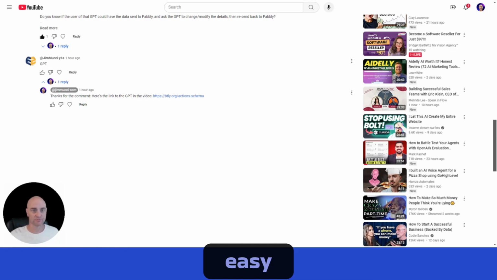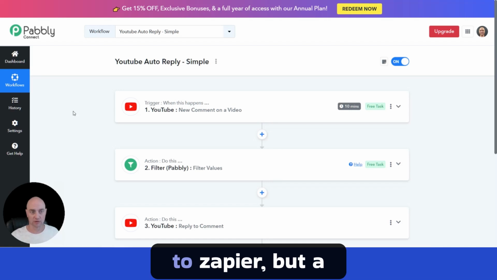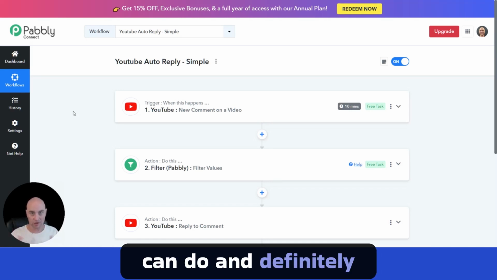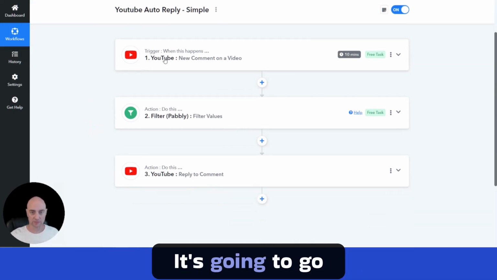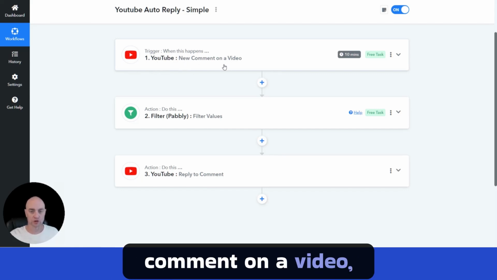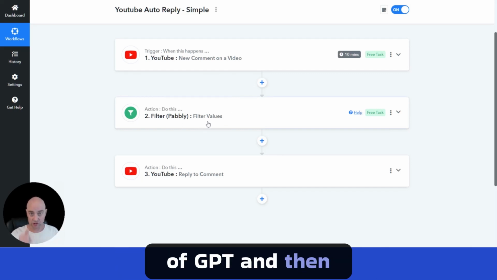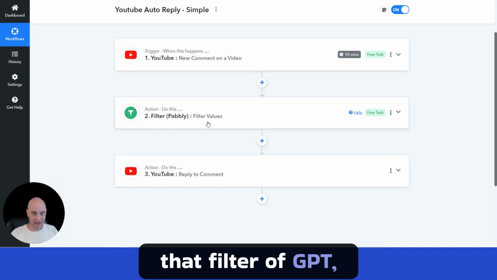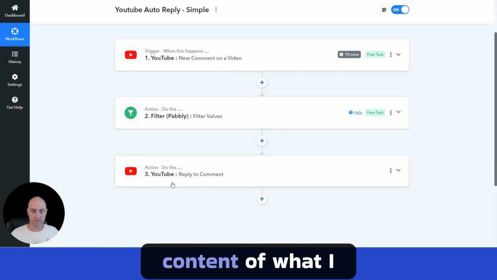It's really easy. You just jump over to Pabbly Connect. If you're not familiar with Pabbly Connect, it's an automation platform similar to Zapier, but in my opinion, easier to use, a little more robust with what it can do, and definitely a lot more cost effective. So this particular automation is 3 simple steps. It's going to get triggered by YouTube when there's a new comment on a video. Then it's going to filter, looking for that keyword of GPT, and it's only going to continue to the next step if the comment has that filter of GPT. Then it'll go to the 3rd step and actually reply to the comment with the content of what I put in there.